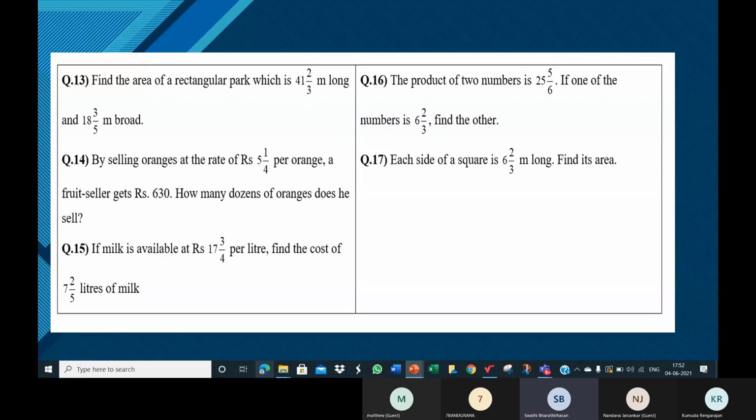Ma'am, yes, ma'am. Since the area of a rectangle is equal to length into breadth, here we have to multiply the length and the breadth given, ma'am. So the operation is multiplication. Very good. The operation is multiplication. Area is equal to L into B. So we need to multiply these two values. Okay, good. Next one, 14.